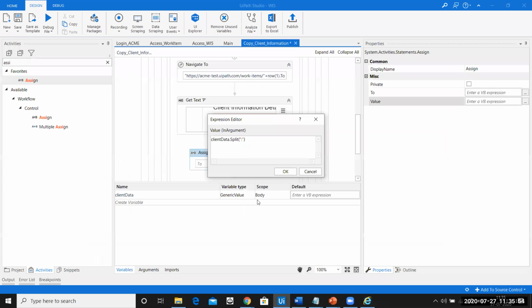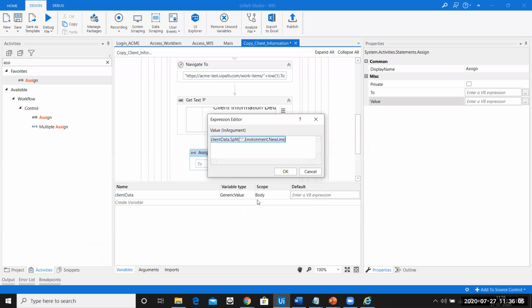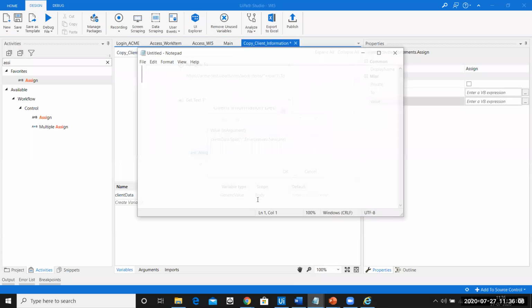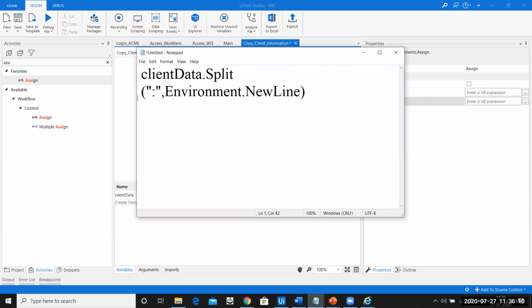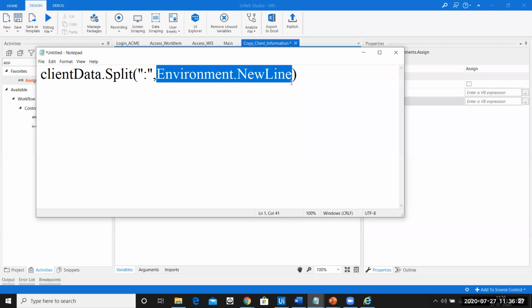So how do you say that? It is very simple. Overload the parameter, and here you say Environment.NewLine. I'll just copy it over here and paste it into the notepad so that people can see it carefully. So this is how you split the data. The variable name dot split, and then here is the colon. Colon is actually the delimiter. And then if your data is in a new line, you'll have to add a comma, overload the parameter, and then say this part, that is Environment.NewLine. So you can make a note of this.